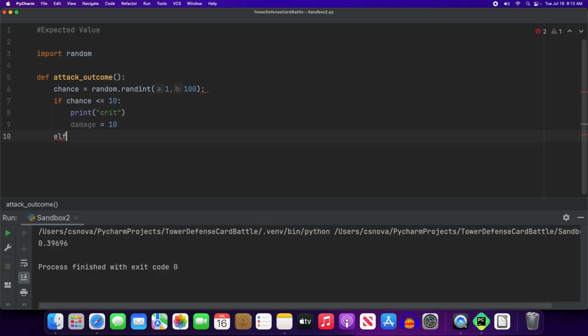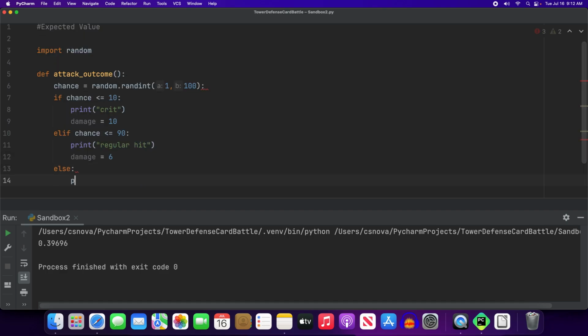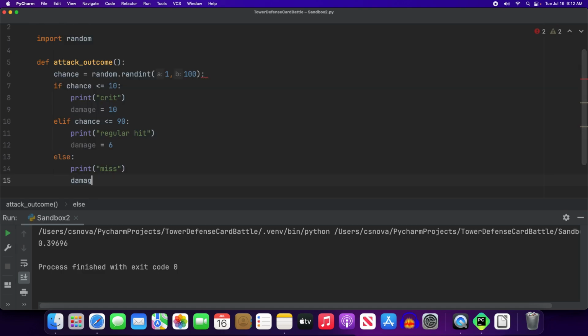If it's not, but it's less than or equal to 90, we'll say print regular hit, and we will say damage is equal to, let's make it more than half, but not by a lot, how about 6? And then otherwise we have a miss, and damage is equal to 0.